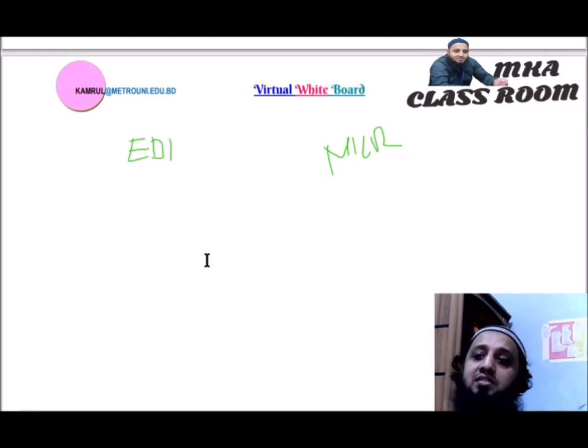The MICR system is useful as the chances of error are minimized, transfer of funds becomes faster, clearing becomes easy, and the burden of manual work is reduced. In order to facilitate the operations, the MICR instruments are not to be folded. That is a very important thing. If these instruments are folded, then the result will be wrong.